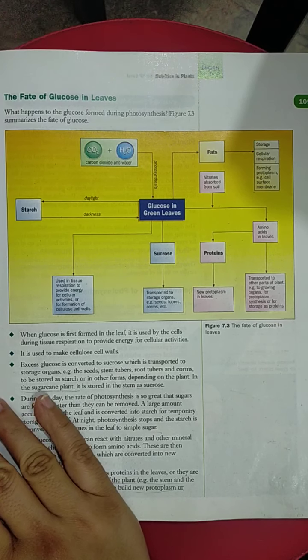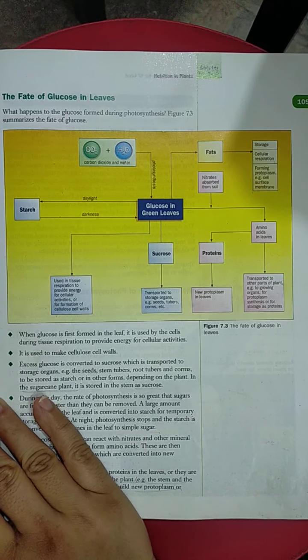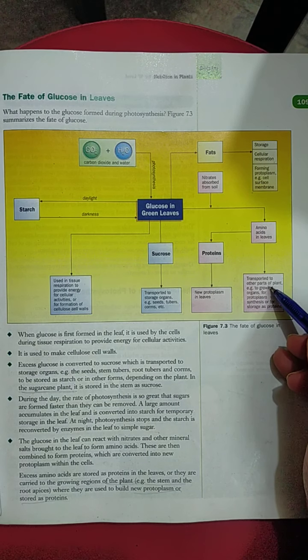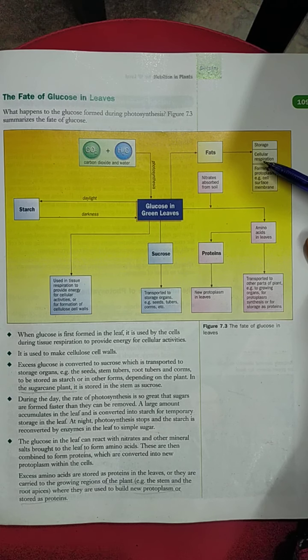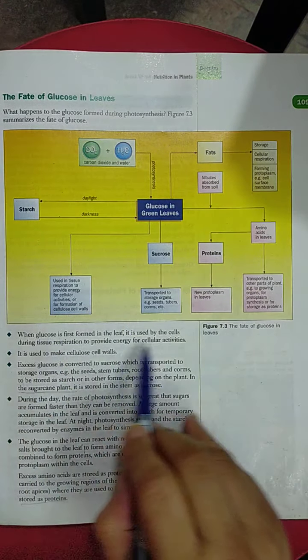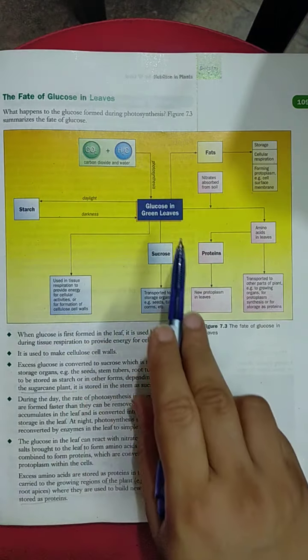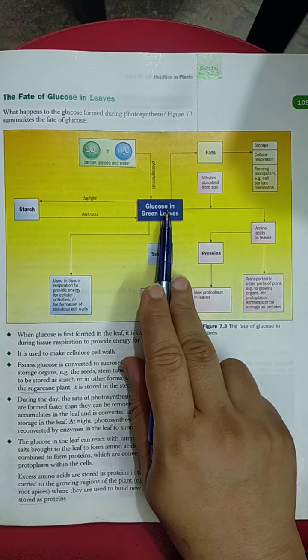Some of this amino acid will be transported to other growing regions. Growing regions are the root and shoot tip where cell division takes place and new cells are formed, so it is utilized there in the formation of new cells. As I have already told you, fat and protein are both part of the cell membrane. So in this way, in different forms, the glucose which was formed by the process of photosynthesis will be utilized.